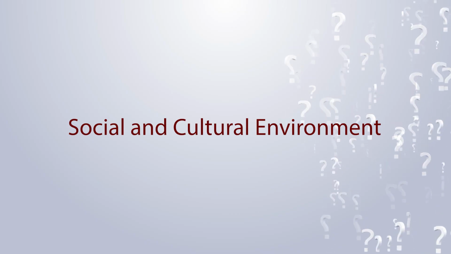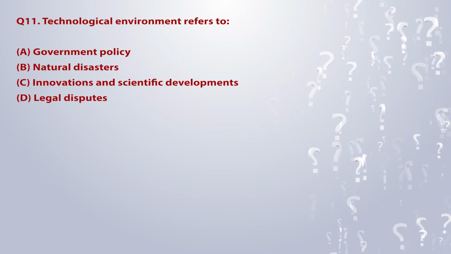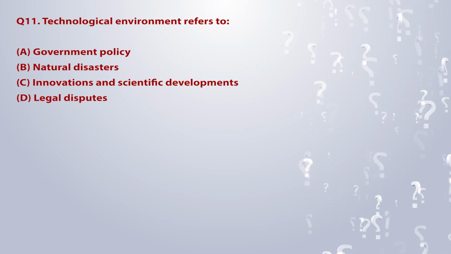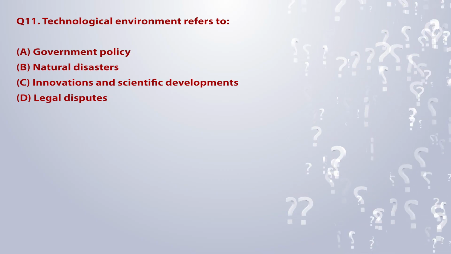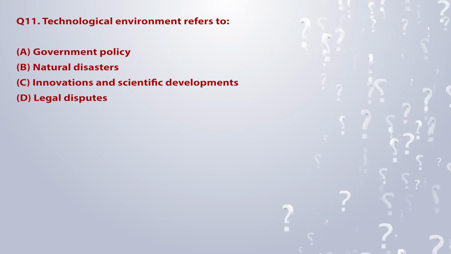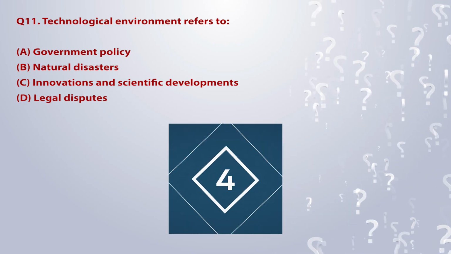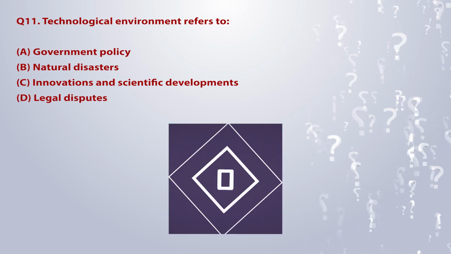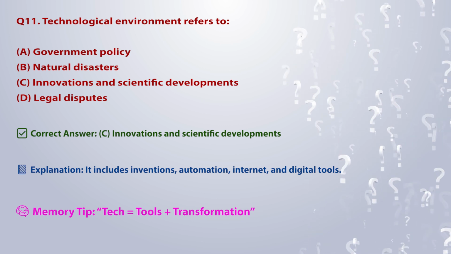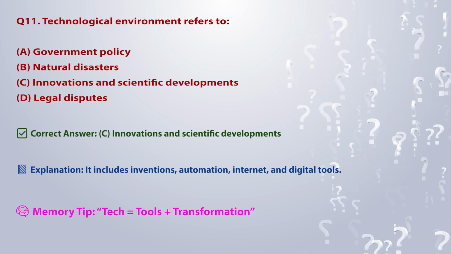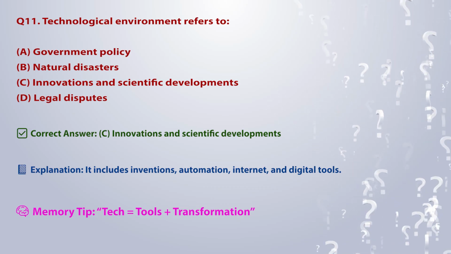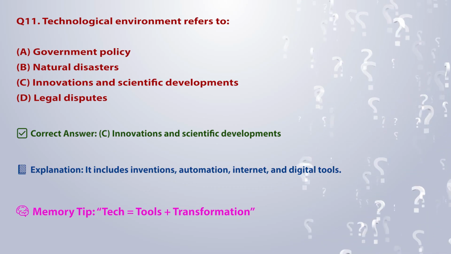Topic: technological environment, Q11-20. Q11. Technological environment refers to: A. Government policy. B. Natural disasters. C. Innovations and scientific developments. D. Legal disputes. Correct answer: C. Innovations and scientific developments. Explanation: it includes inventions, automation, internet, and digital tools. Memory tip: tech is equal to tools plus transformation.